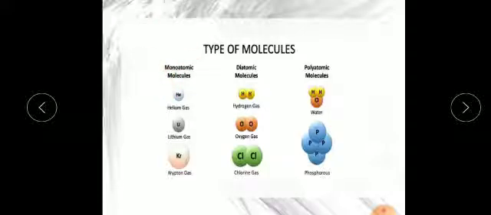As you can see here, helium, lithium and krypton, these are noble gases. These gases do not have any number. You can see it is written simply He, Li, Kr. No number is there, no subscript is there, which means they are monoatomic. Only a single atom is there.